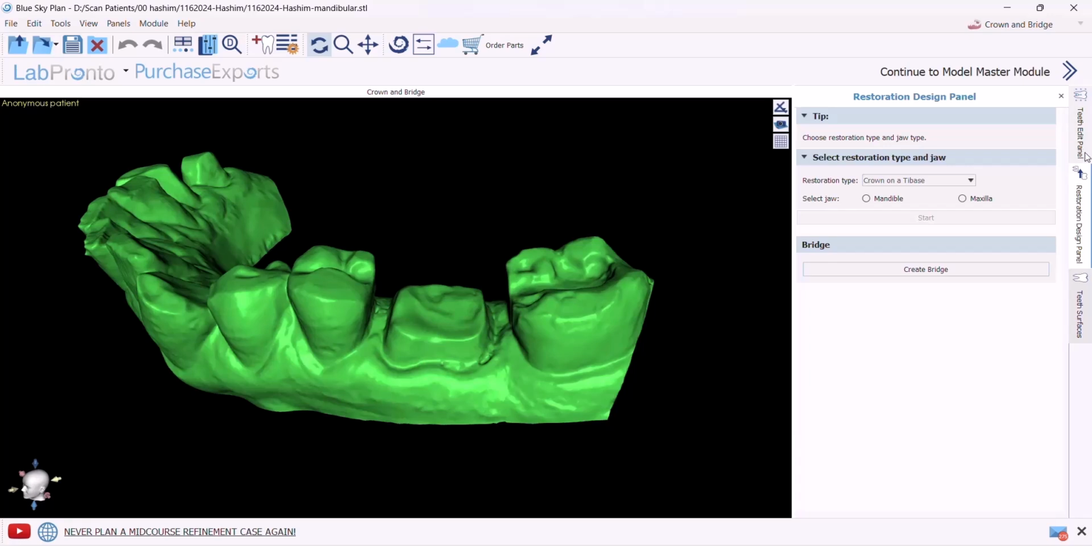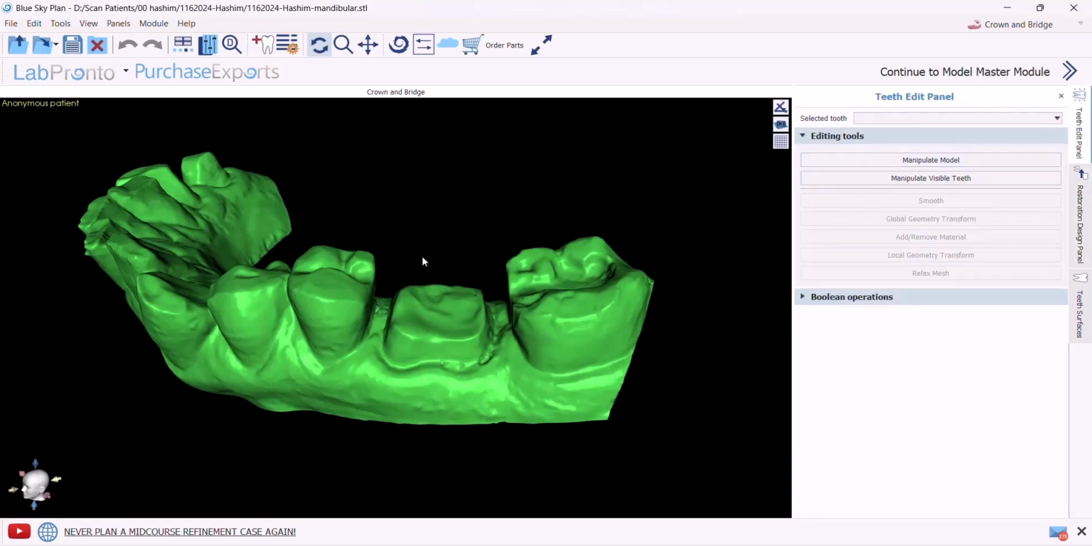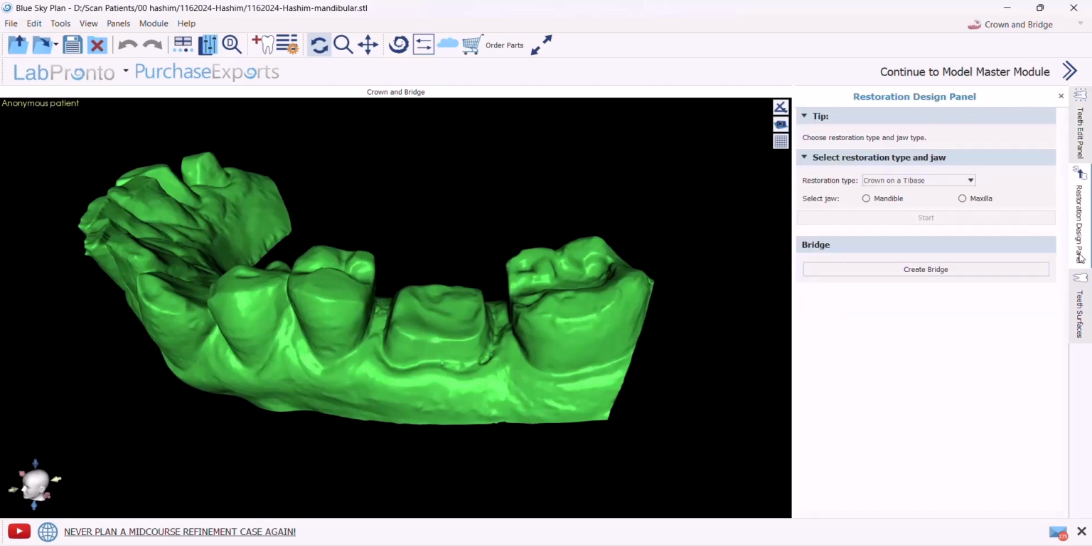Teeth Edit Panel. This is in case we have a tooth and we want to edit it, but we don't have a tooth right now. Second is Reconstruction Design Panel. Here, in Restoration type, I select from the drop-down menu